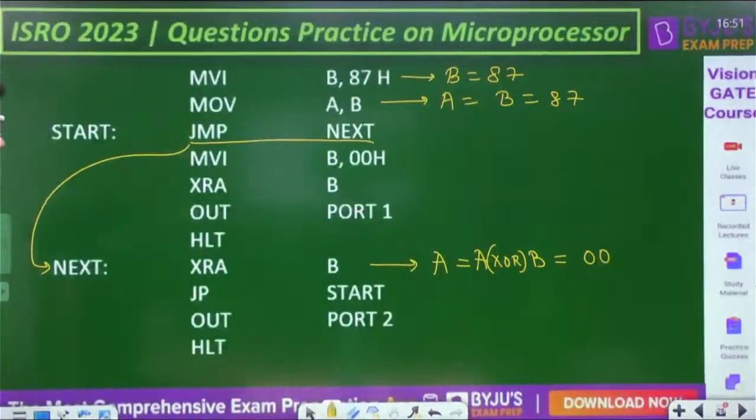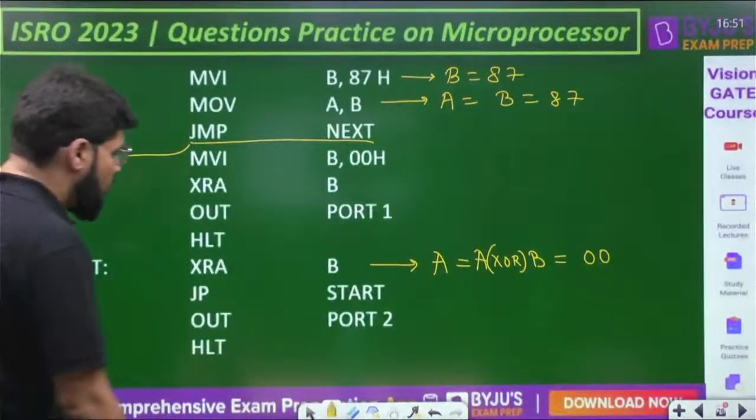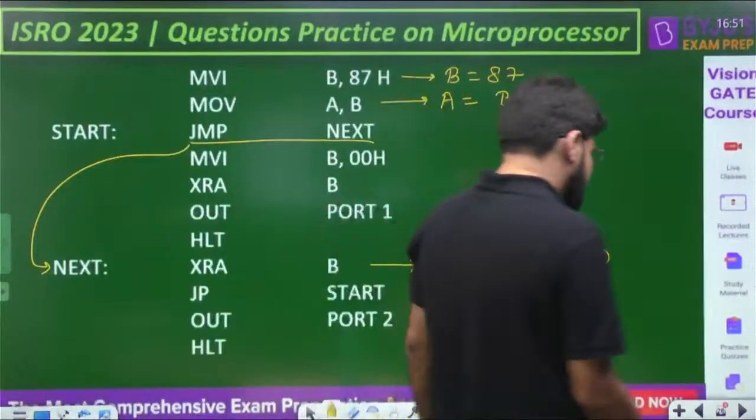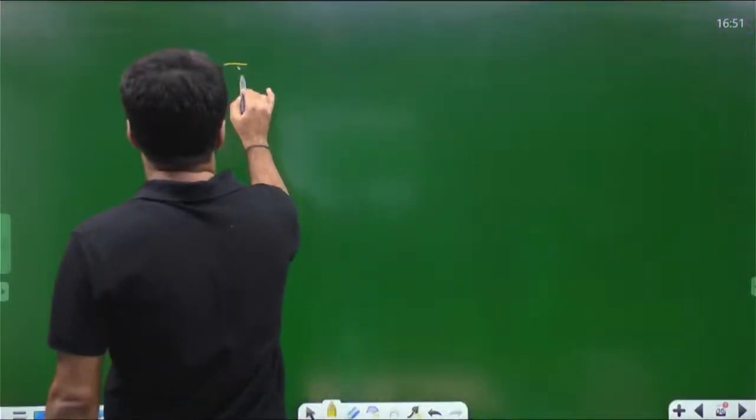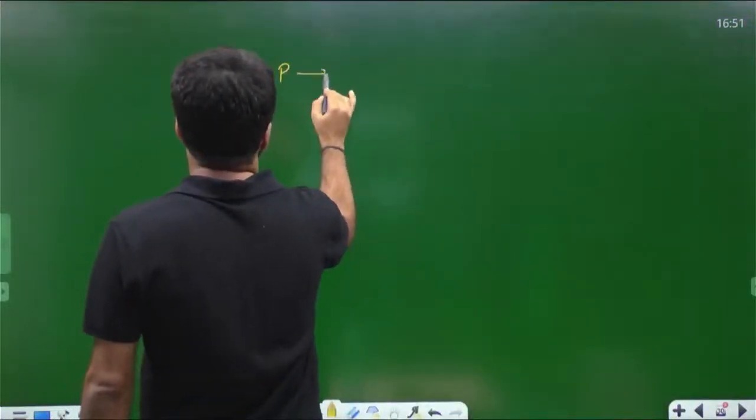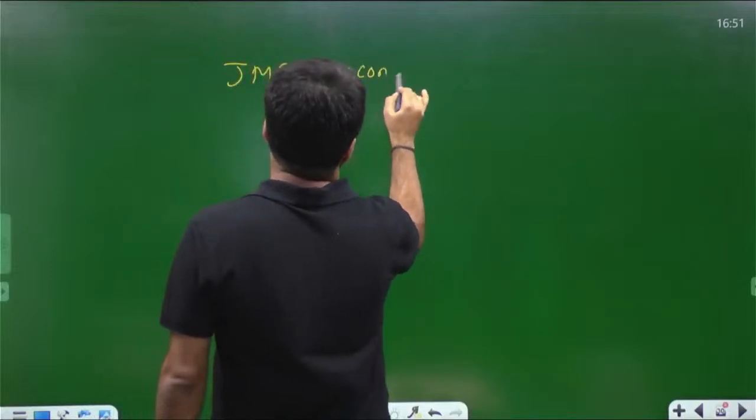Now JP start, jump on plus. What is JP? Look into this, guys. Remember, as I told you, let's keep revising here. The first one was JMP, which is known as the unconditional jump.